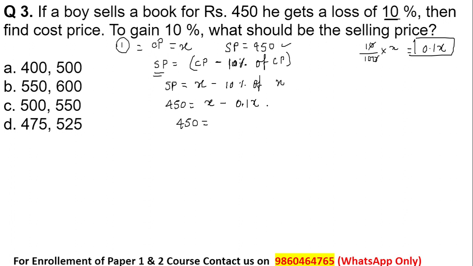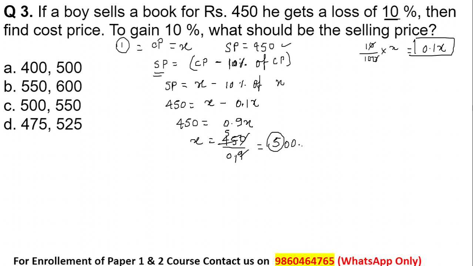1X minus 0.1X will give me how much? 0.9X. So the value of X will be 450 divided by 0.9. The value of the cost price will be equal to, 9 5s are 45, the 0 cancels out with the point. So the cost price is equal to, sorry, 500 rupees. Got it?